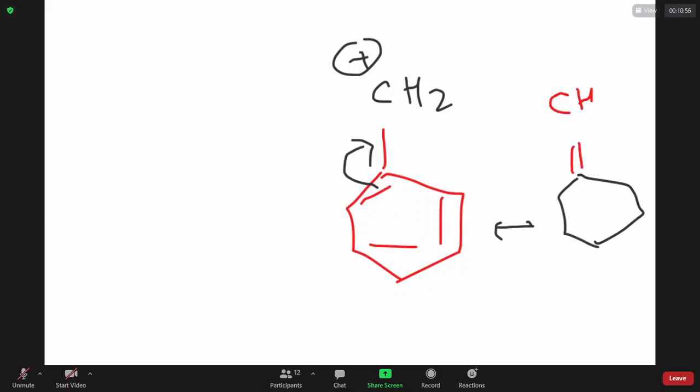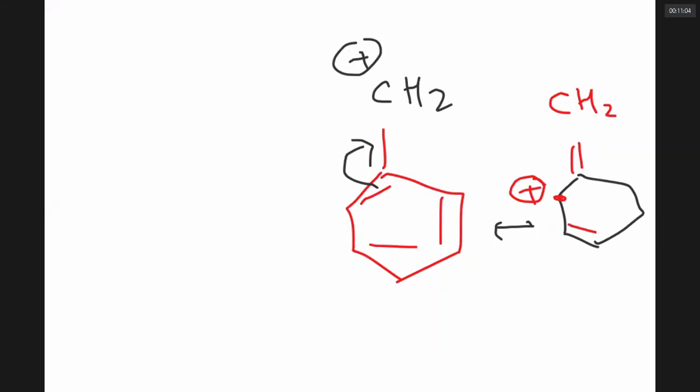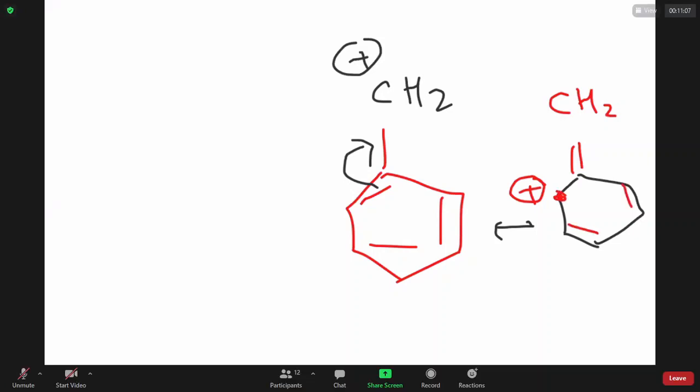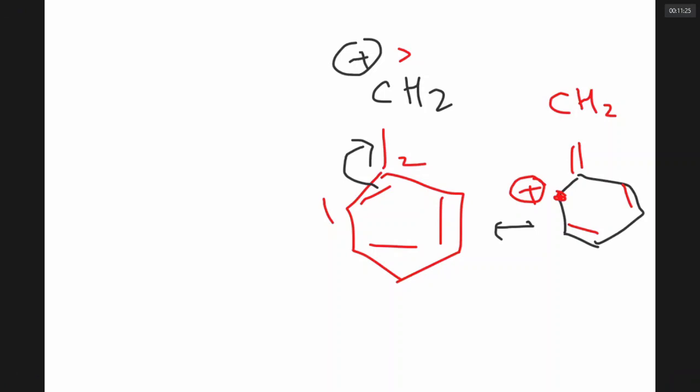Now this CH2 is very happy. Now this fellow became a dirty scoundrel. It is crying. Why is it crying, sir? Why is this carbon crying? Because it has sacrificed the pi bond connecting 1 and 2 to 2 and 3. Because it has sacrificed the pi bond, now it is having positive charge.